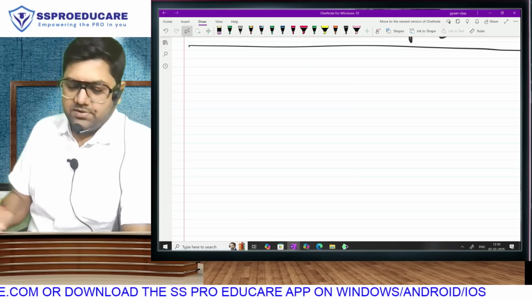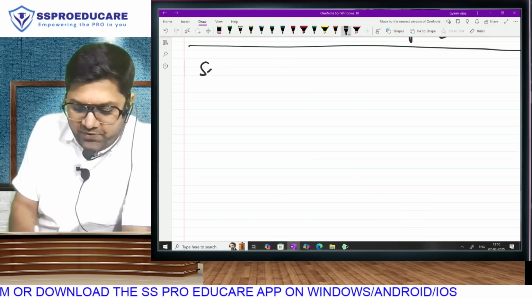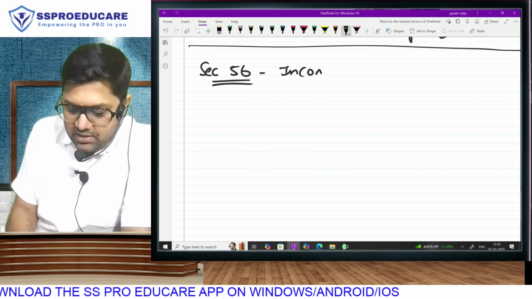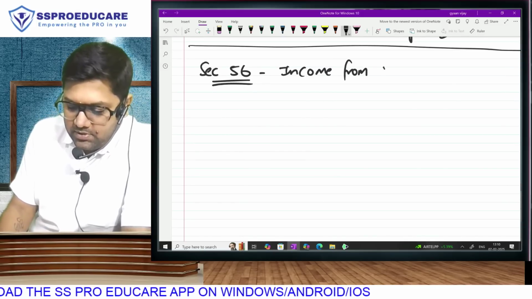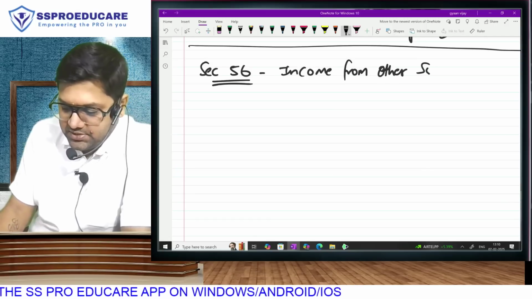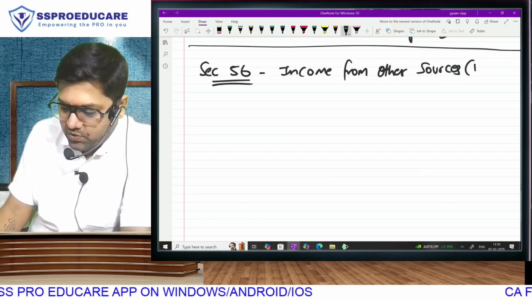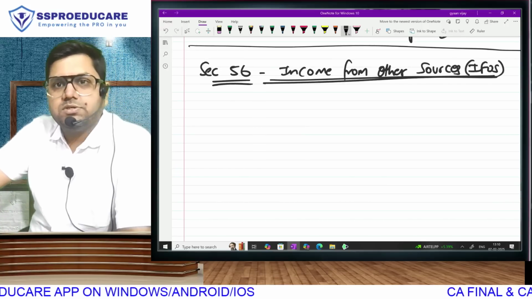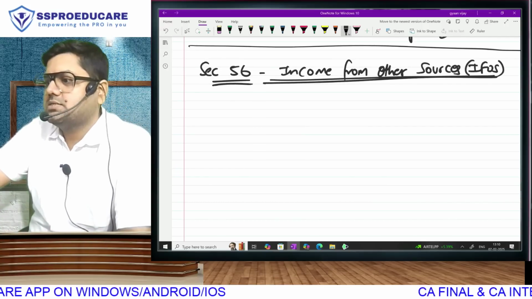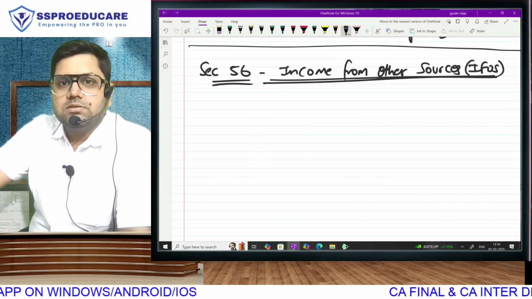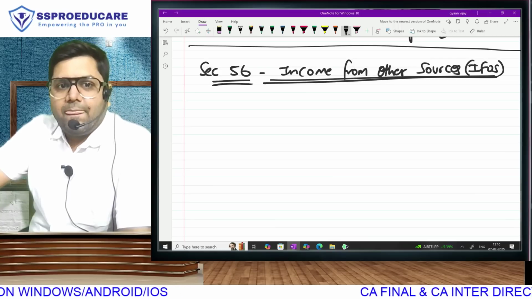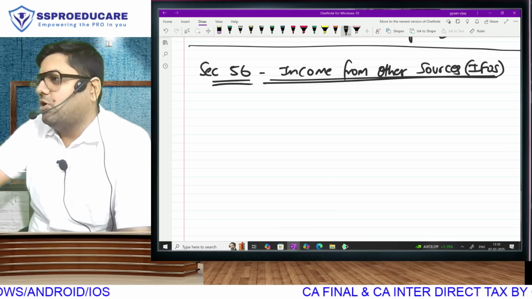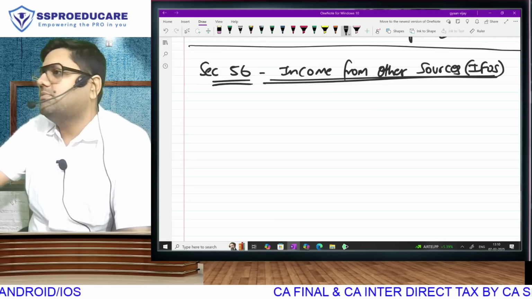Okay, friends. This brings us to the fifth and the last head of income. Charging section 56. Income from other sources. IFOS, that is income from other sources. Income tax is payable by every person in each assessment year on what? On the net taxable total income.